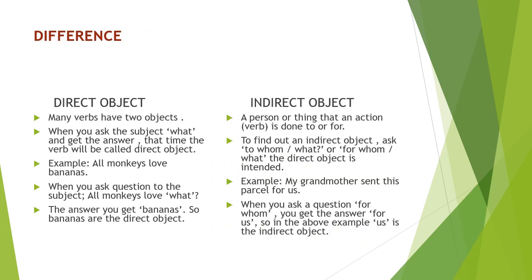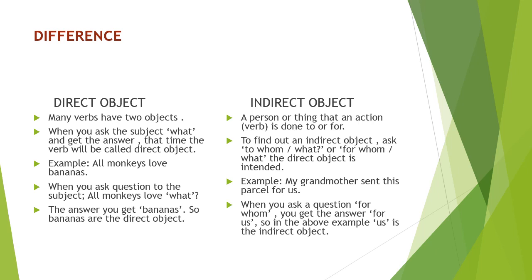You can very easily identify with the help of some points the differences between the direct object and indirect object. Children, always you will find in any sentence subjects, verbs and objects also. So already I made you clear that a sentence which doesn't have any object, its verb will be called intransitive, and when it has an object it will be called transitive verb.